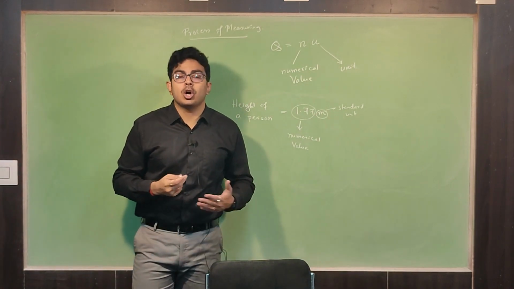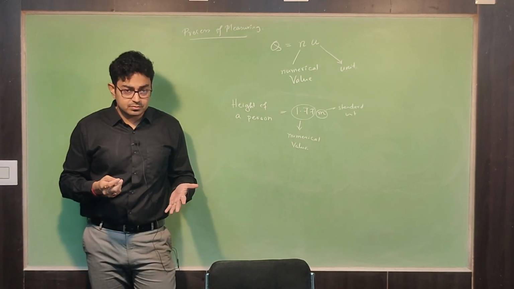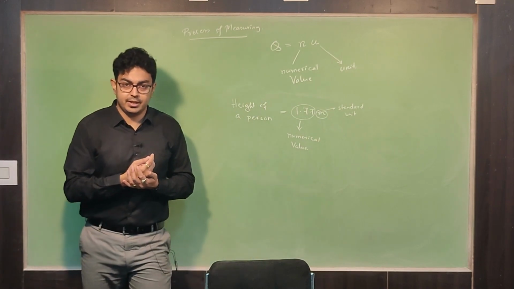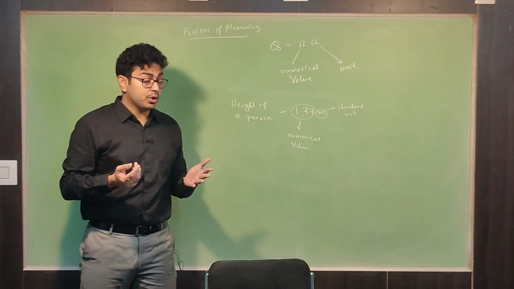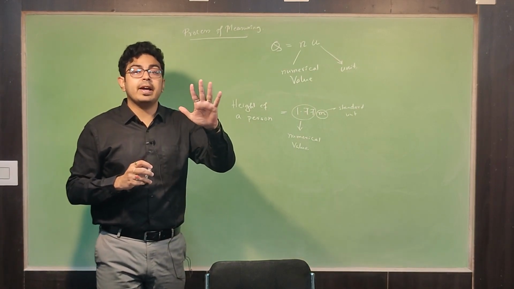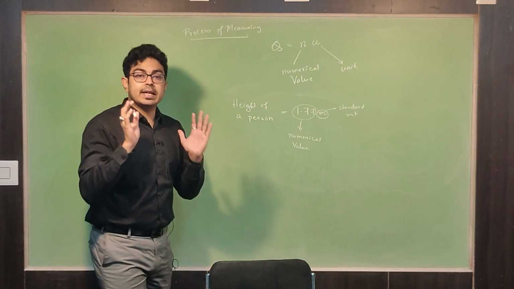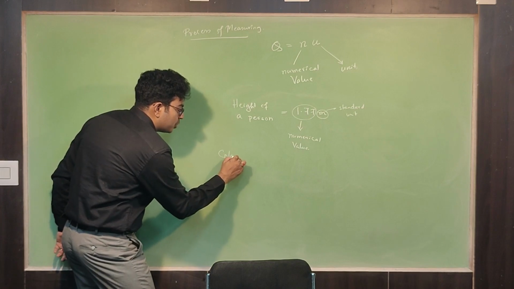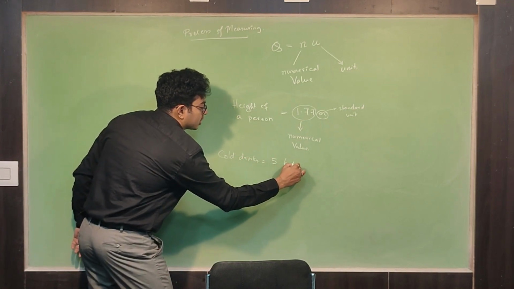Suppose you went to a shop because you want to get some cold drinks for your house. What are you going to do? You are going to ask the shopkeeper, give me 5 bottles of cold drinks. So what is the quantity you are getting? Cold drinks, right? What is the quantity of cold drinks? 5 bottles.